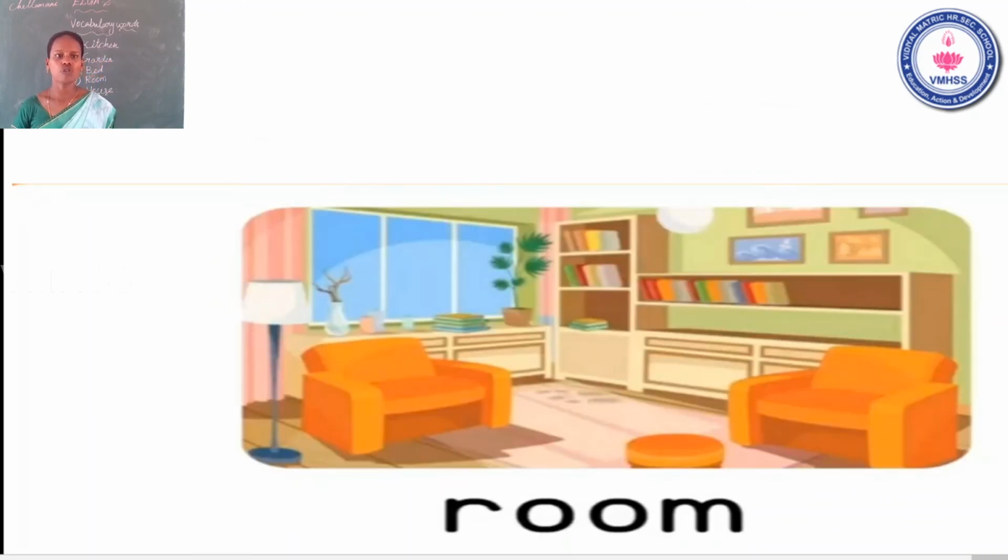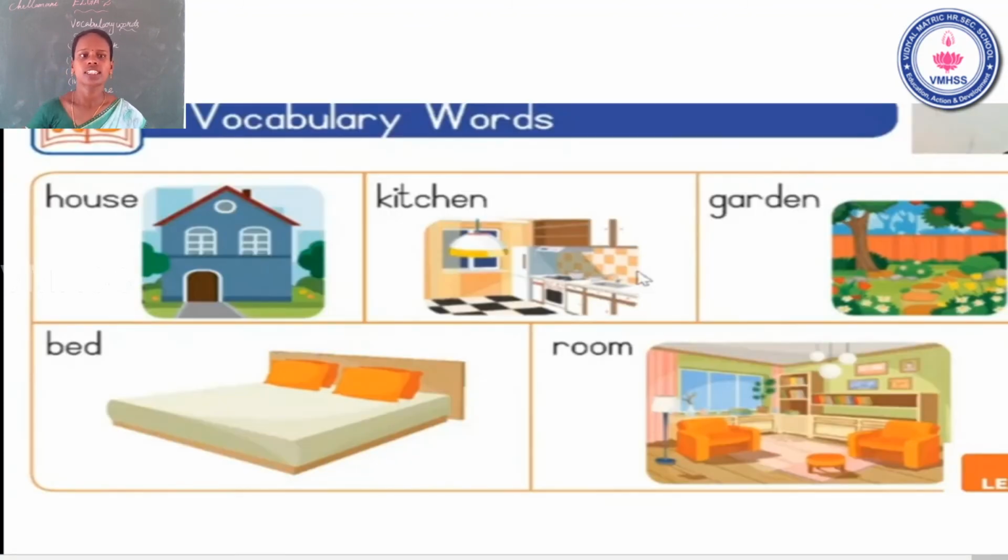Room. R-O-O-M, room. It is a small place and it is inside our house. It is inside our house and closed with 4 walls. Inside the room we have many things. Yes or no? Yes, light switch, fan, cupboard, sofa and etc. Okay, and it has roofs, floors and 4 walls. Room. It's clear? Now go to the next one.